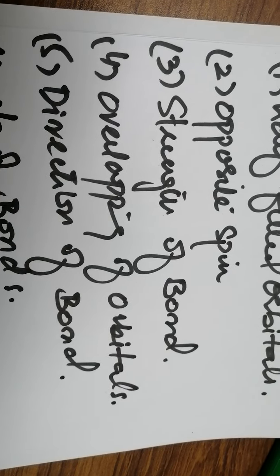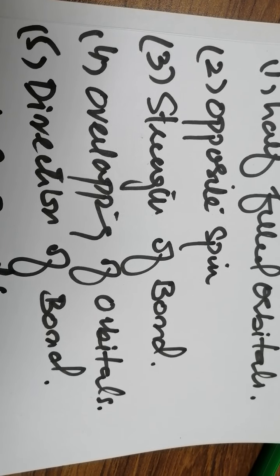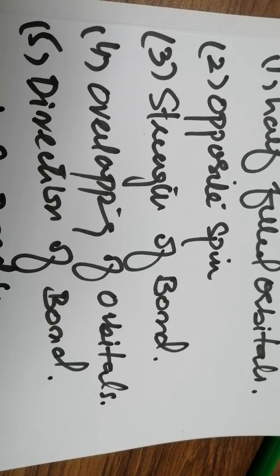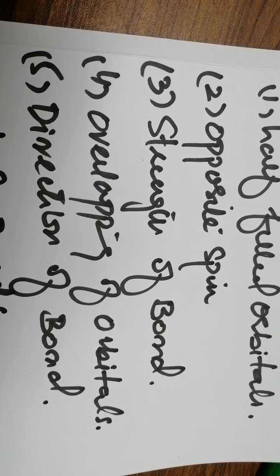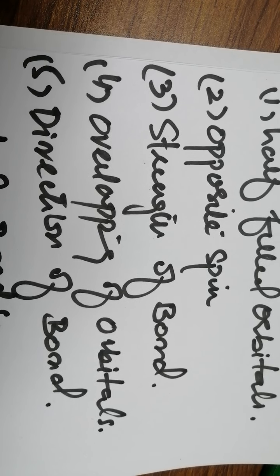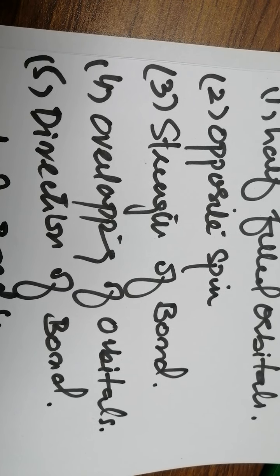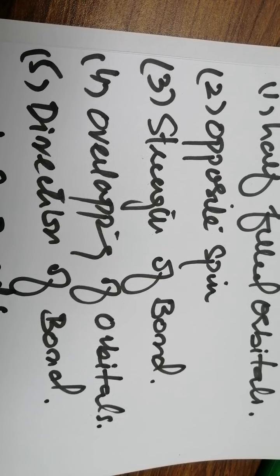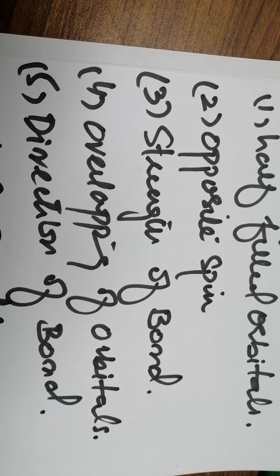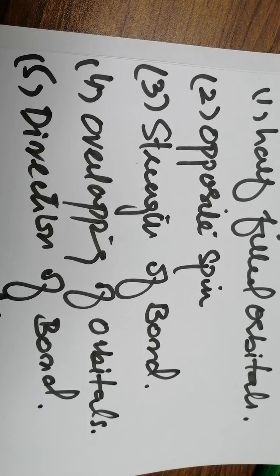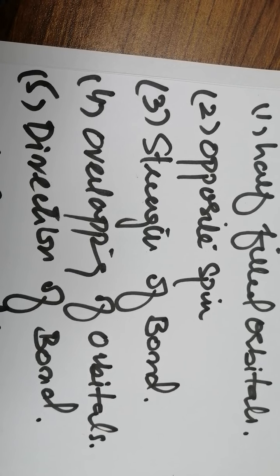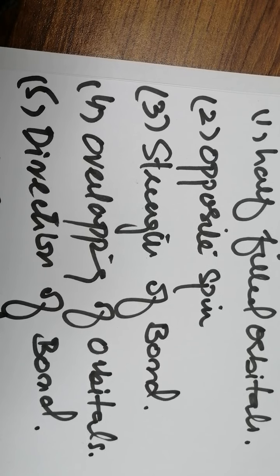The third point is about the strength of bond, which depends on the amount of overlapping. That depends on the nature of the overlapping, whether it is sigma or pi, and on the type of orbitals, like s, p, d, f.